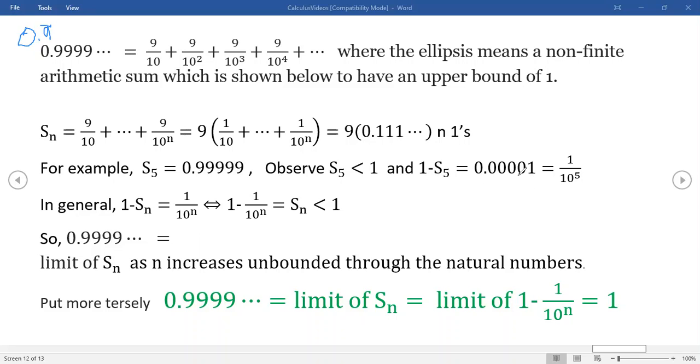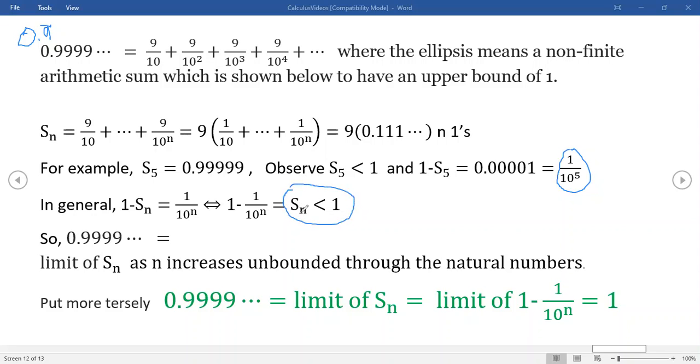And notice that 1 minus that partial sum is a very, very small number already, and we're just at the 5th partial sum. Now, in general, your S sub n is actually 1 minus 1 over 10 to the n. So you see, we've shown that it's bounded above by 1.